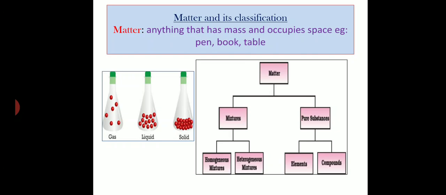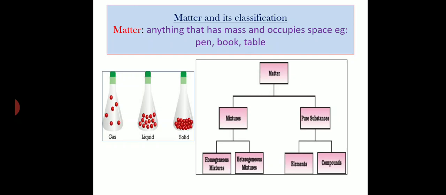Plasma is known as superheated gaseous ions. It is formed at very high temperatures, right? What about Bose-Einstein condensate? It is known as supercooled atoms. So it is formed at very low temperatures. Practically, these two are difficult to achieve. So commonly we see solid, liquid and gas, right? Now we'll see the chemical classification.